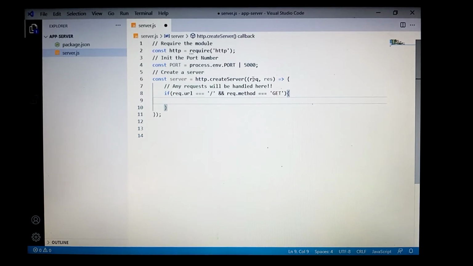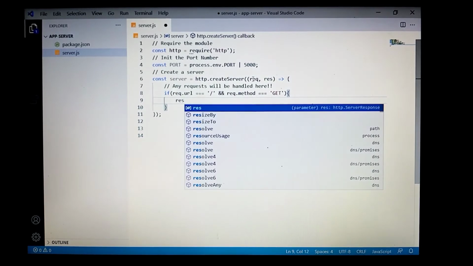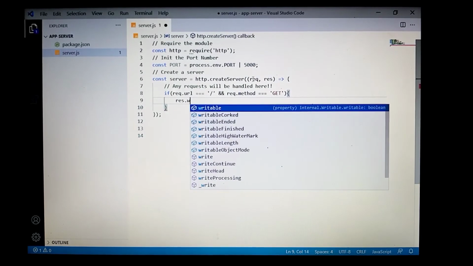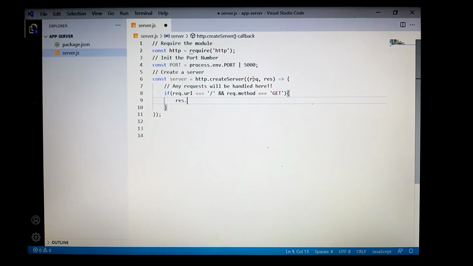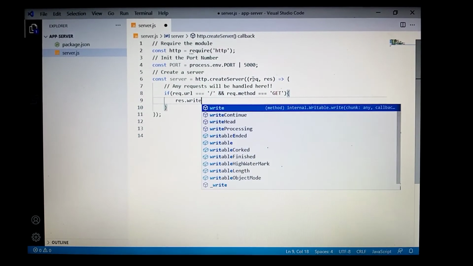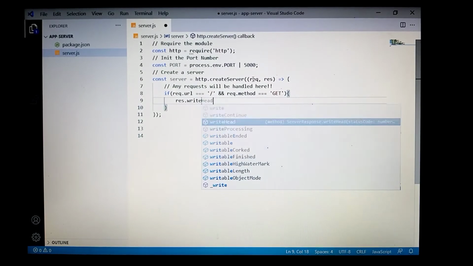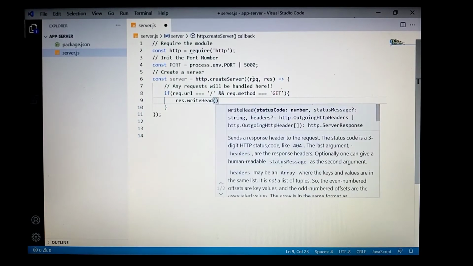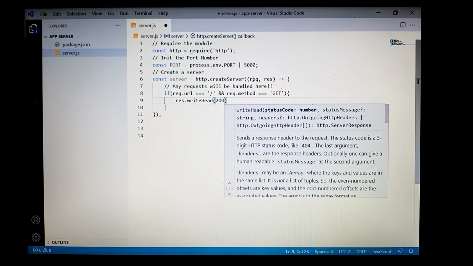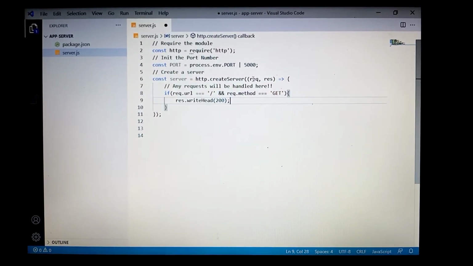If this is the case, then we will write a response header with a status code of 200, which means okay. Then we will end the response with some text.